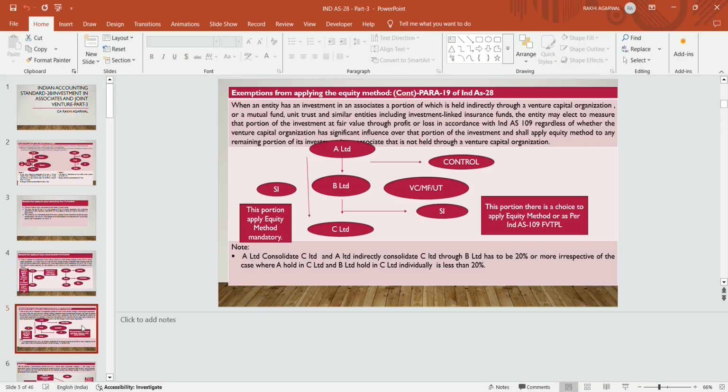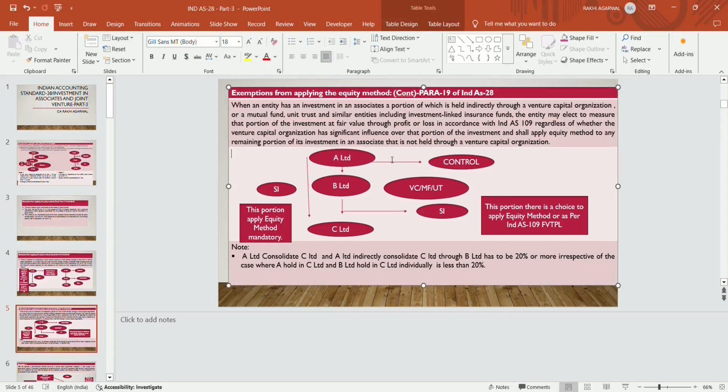Exemption from applying the equity method, that is para 19 of Ind AS 28. What does para 19 say? When an entity has an investment in an associate, a portion of which is held indirectly through a venture capital organization or a mutual fund or unit trust and similar entities including investment linked insurance fund, the entity may elect to measure that portion of the investment at fair value through profit or loss in accordance with Ind AS 109, regardless of whether the venture capital organization has significant influence over the portion of the investment, and shall apply the equity method to any remaining portion of the investment that is not held through a venture capital organization.